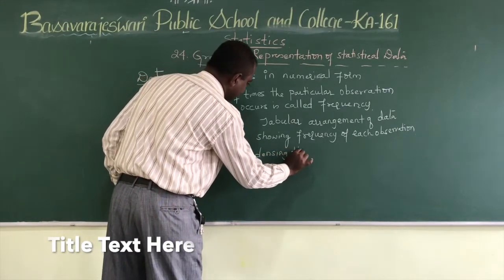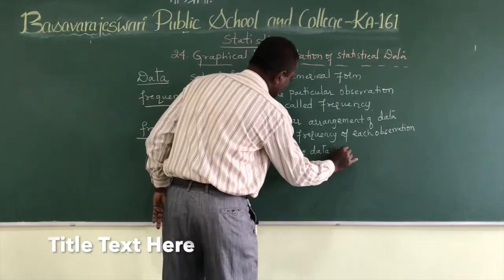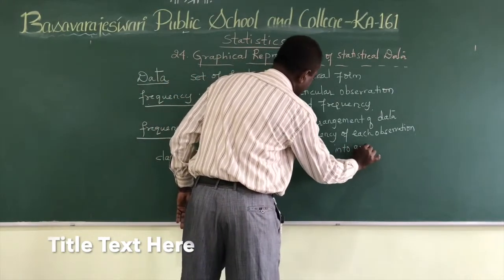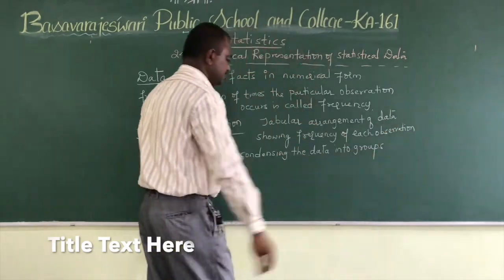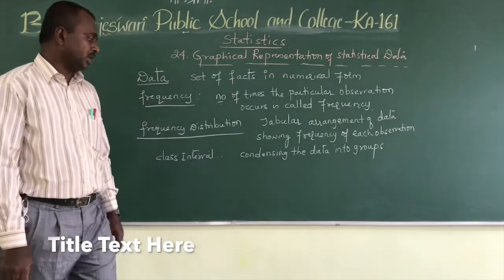Condensing the data into groups is called a class interval.